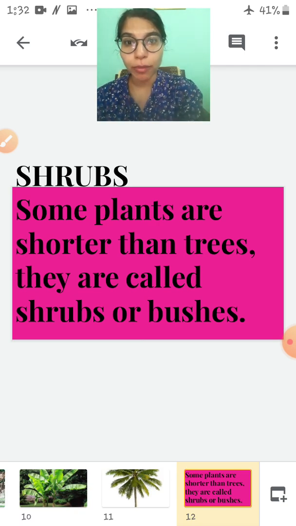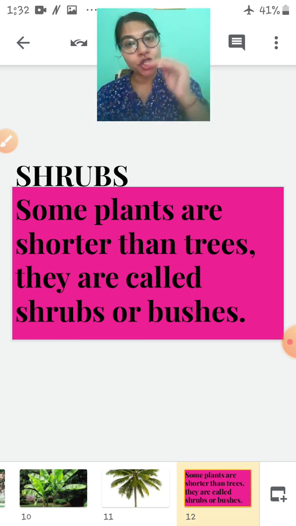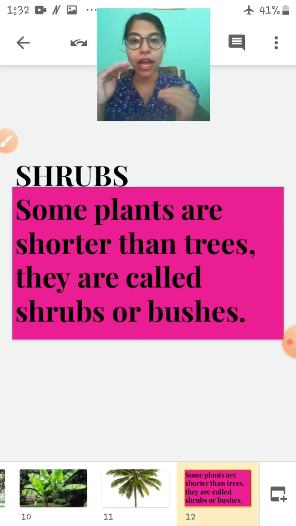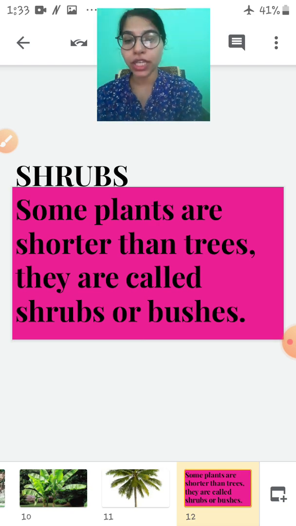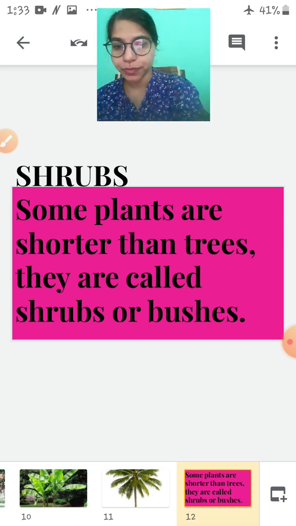We are going to talk about shrubs. What are shrubs, children? Some plants are shorter than trees. They are not as big as trees. They are smaller than trees. They are called shrubs or bushes. The plants that are shorter than trees or smaller than trees are called shrubs or bushes.